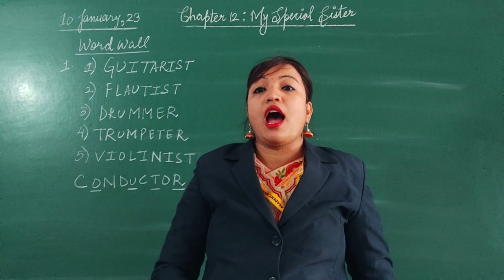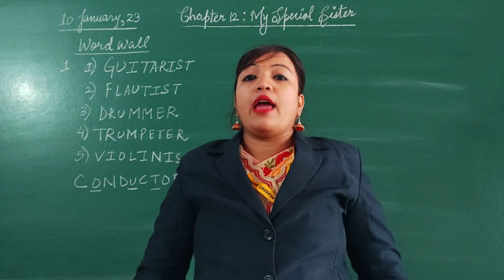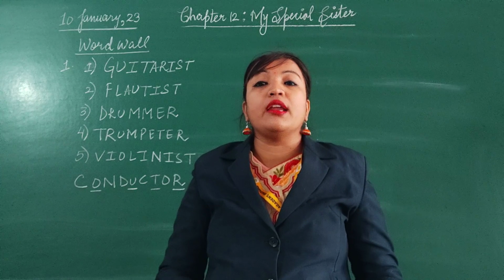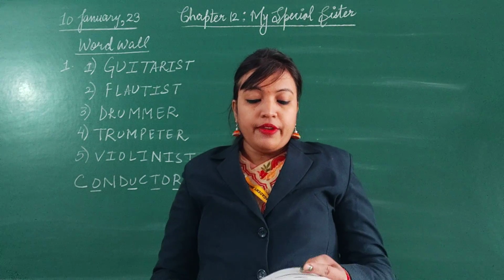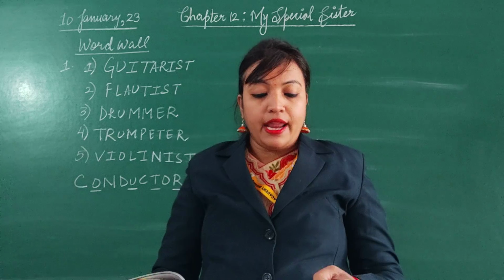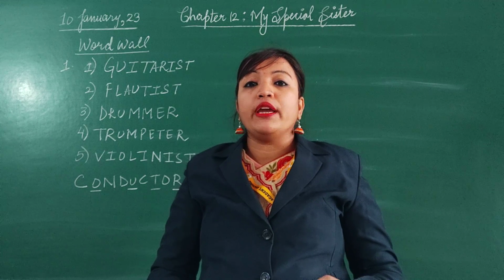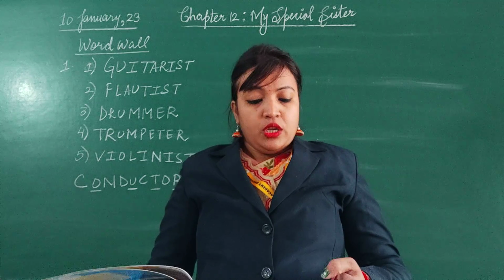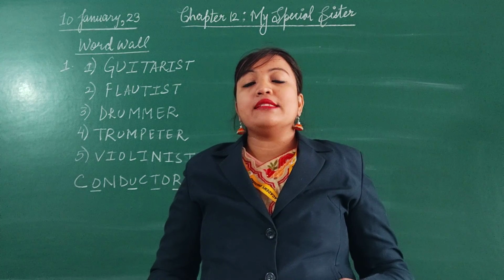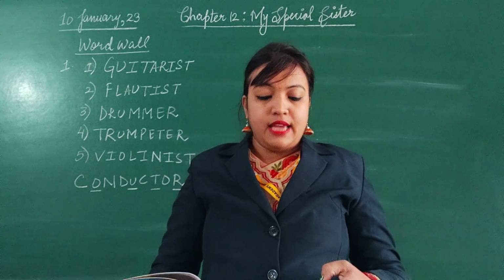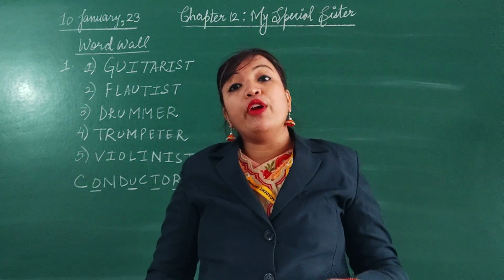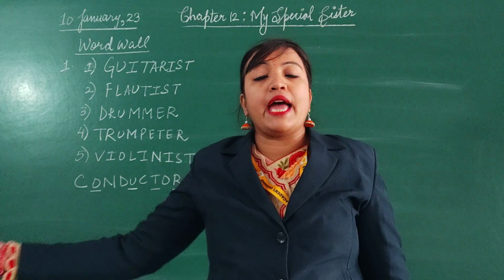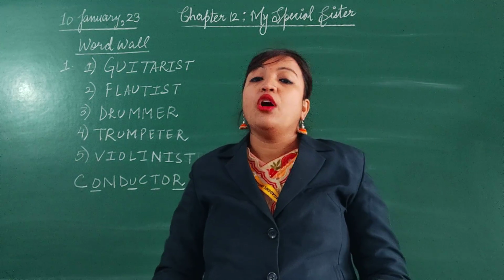Like the sun shines, I wake up early in the morning, or I brush my teeth, I go to school. These are some actions which we do regularly. So they are in present tense. Then second one, she went into the kitchen. Here the action done is went. Went is the past form of go. So the second sentence is telling us which tense? Past tense. And third one, my sister will not know. This is something which will happen after some time. The action will take place in future. So this is future tense.